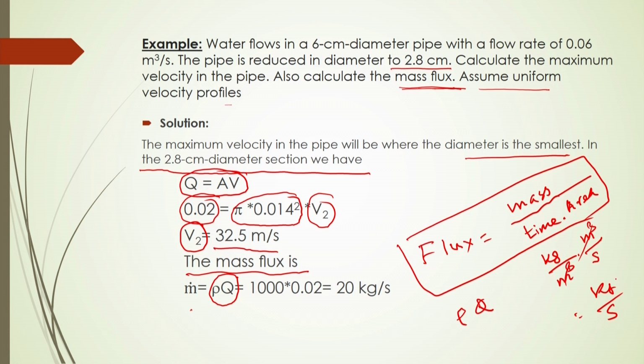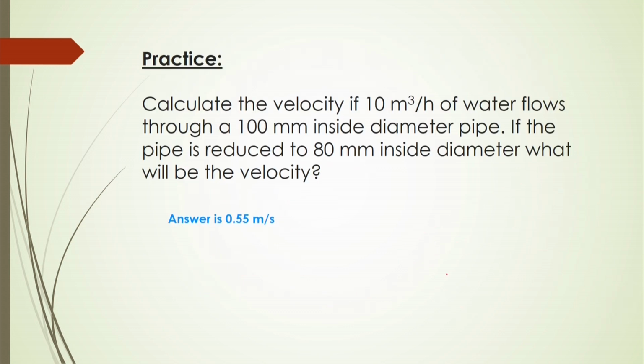Now, this mass is per unit cross section. If it is per unit cross section area, you can simply calculate what the flux will be. So, the mass flux, that means per unit area, will be equal to m dot per unit area, that will be rho into Q, which is equal to 20 kg per second.